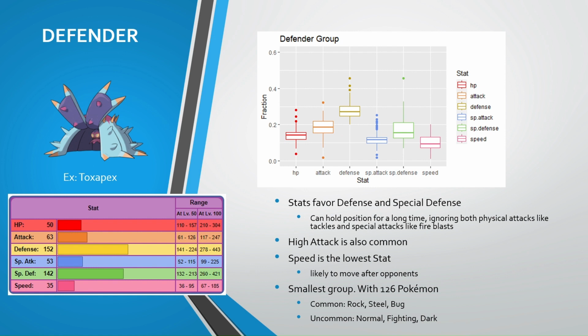Our next group are the defenders. Defenders stand out for their ability to shrug off attacks and slowly wear down an opponent or apply buffs and debuffs. This group is uncommon overall, but specifically common among rock, steel, and bug types.